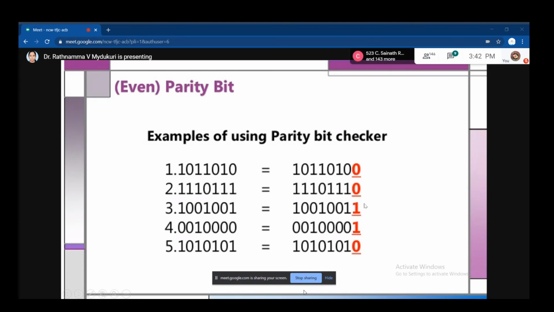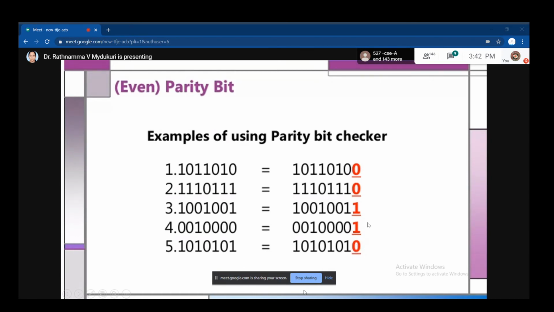After adding the parity bit, the total becomes 4. Similarly, now the total number of ones here is only 1, so you have to add a parity bit of 1 to make it even. Now similarly 1, 2, 3, 4. It is already an even number of ones, so the parity bit is placed as 0.